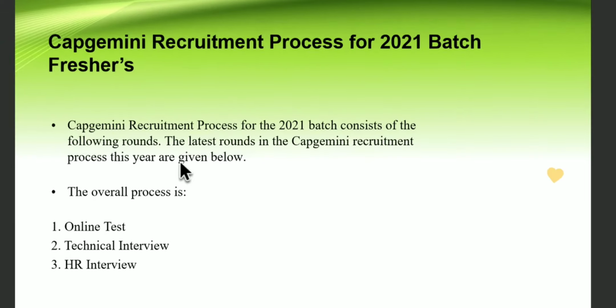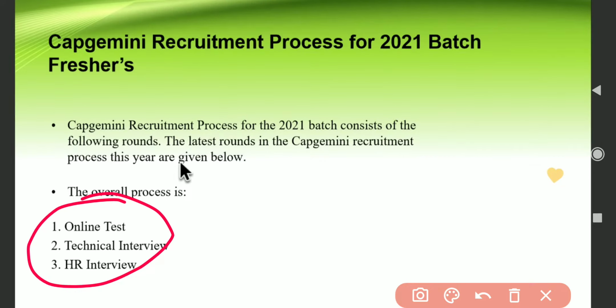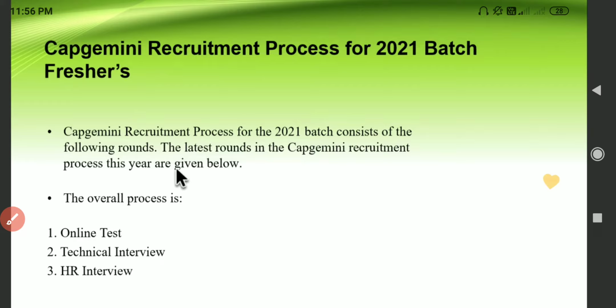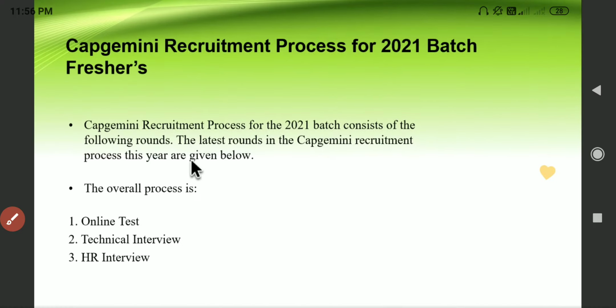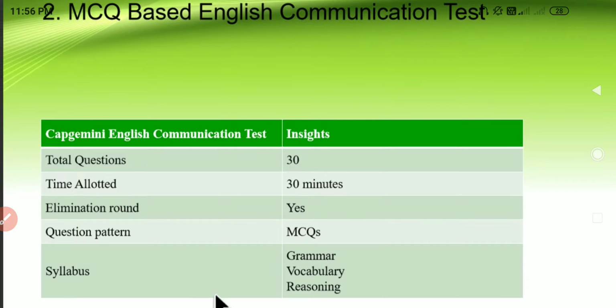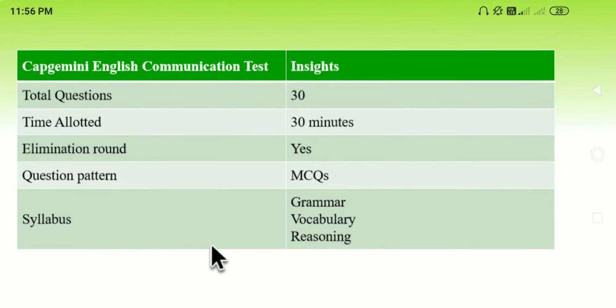Alright, so here you can see the Capgemini recruitment process for 2021 batch freshers. Capgemini recruitment consists of three tests, all those things I have just explained. Now I will move to the next slide, where it shows the exact number of questions. See, an MCQ based English communication test will be there. The total number of questions is 30, and time allotted will be 30 minutes. That means for each question you will have 1 minute.